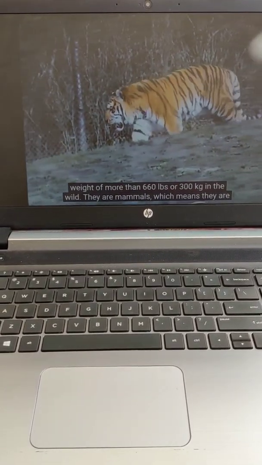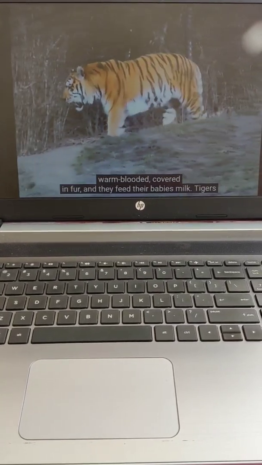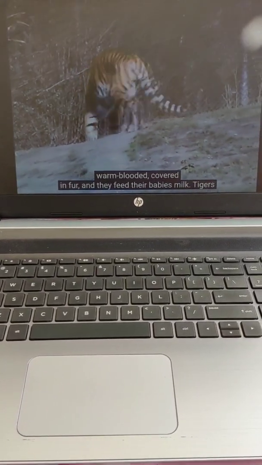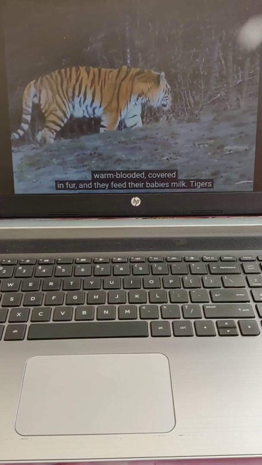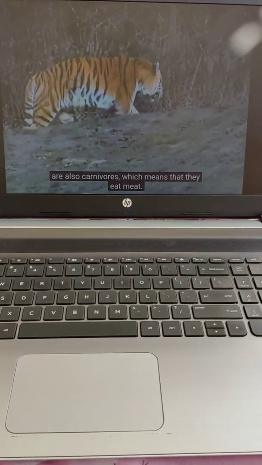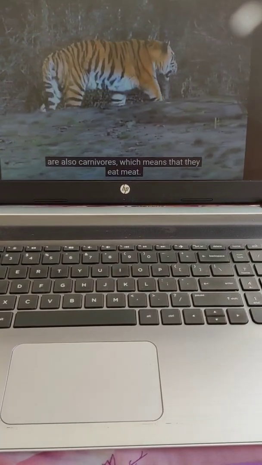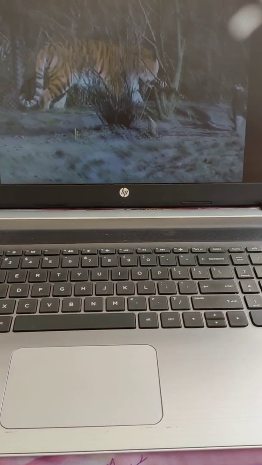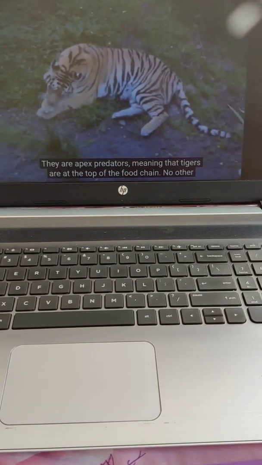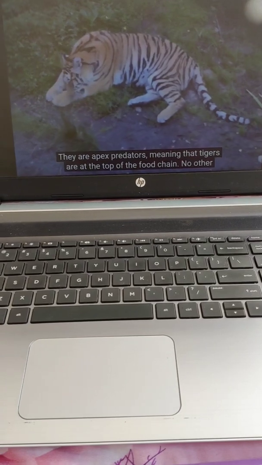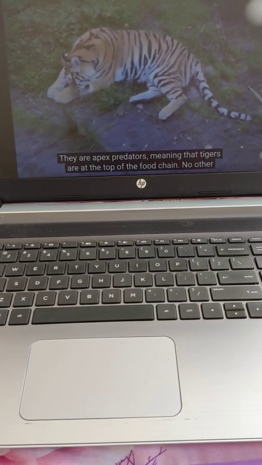They are mammals, which means that they are warm-blooded, covered in fur, and they feed their babies milk. Tigers are also carnivores, which means that they eat meat. They are apex predators, meaning that tigers are at the top of the food chain.